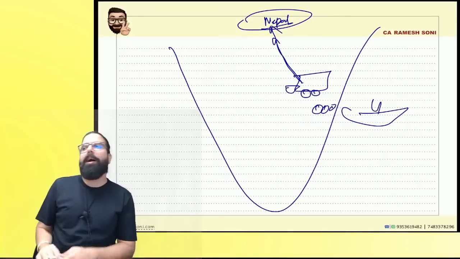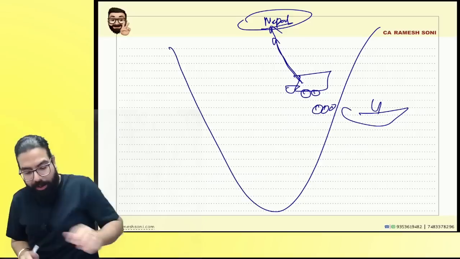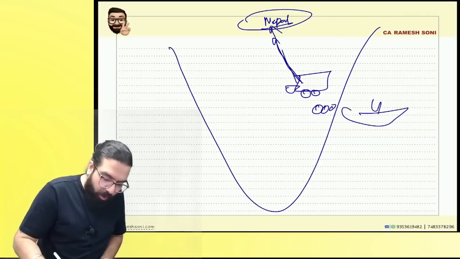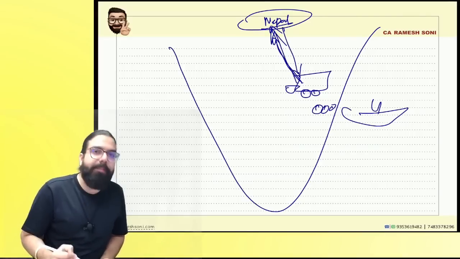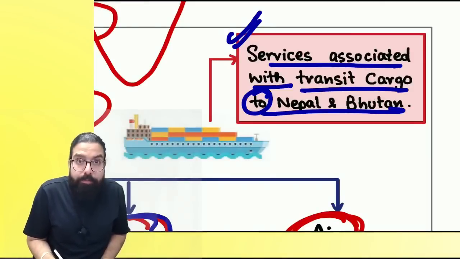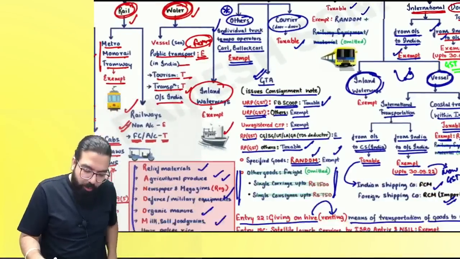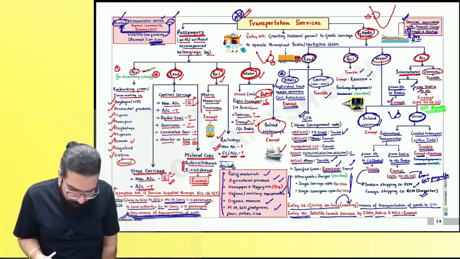To or fro Nepal, both exempted, if it is a service in relation to what, everyone? Transit cargo. Are we clear, everyone? So going with the goods and coming back of empty container will also be exempted, to and fro. Can I go ahead, everyone? The next one over here is, which is the other one left out?